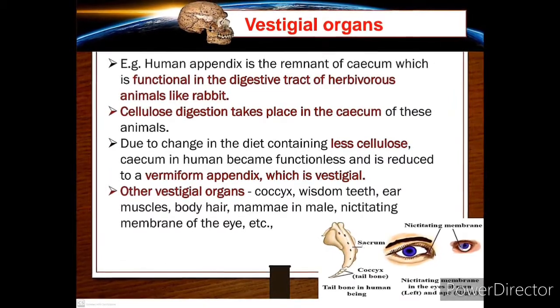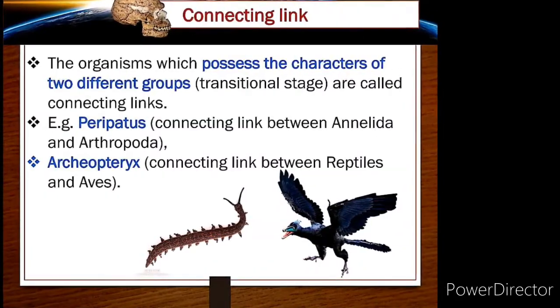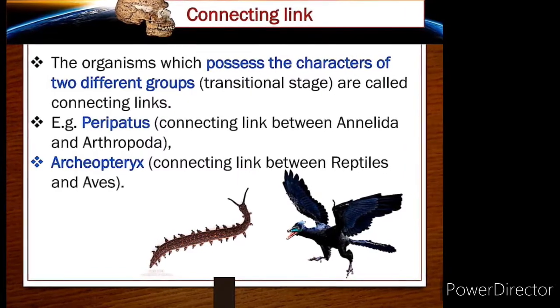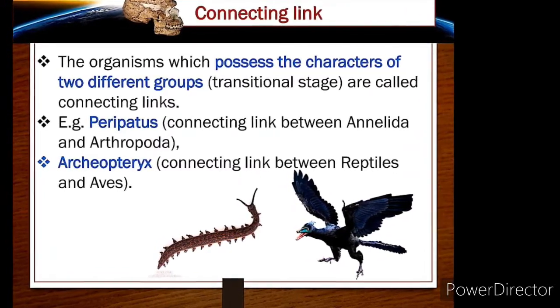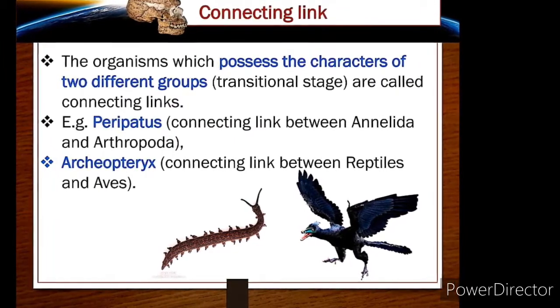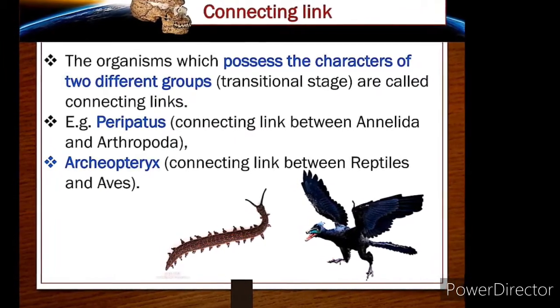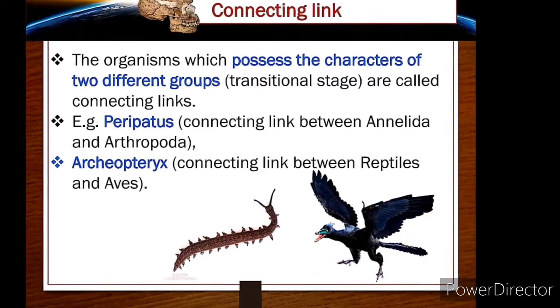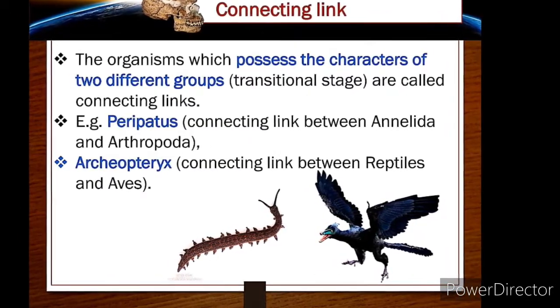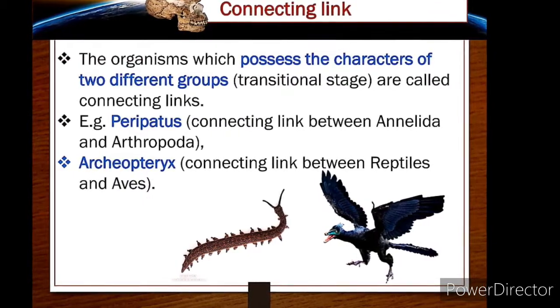Next, connecting link. The organisms which possess the characters of two different groups are called connecting links. For example, peripatus is a connecting link between Annelida and Arthropoda. Annelida have a worm-like structure, Arthropoda have jointed legs.